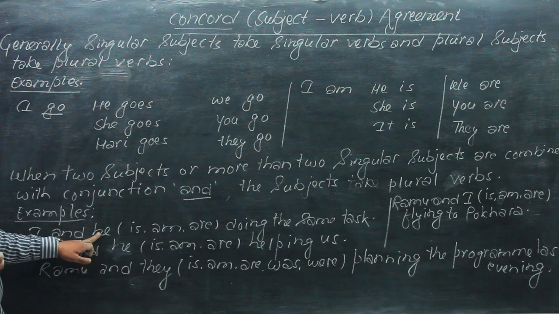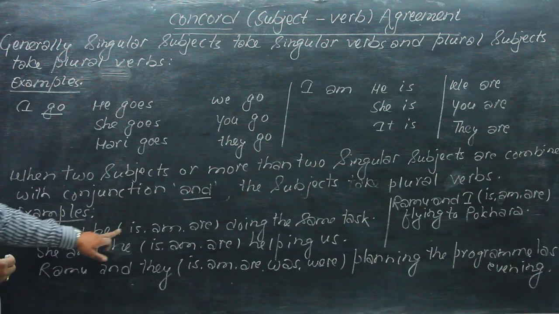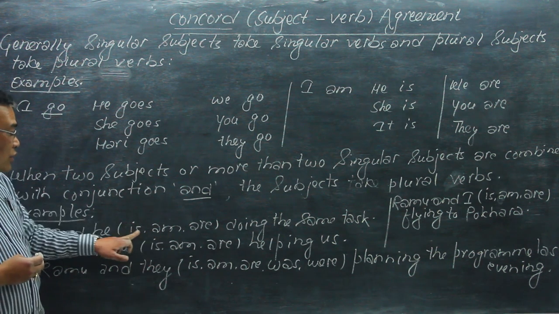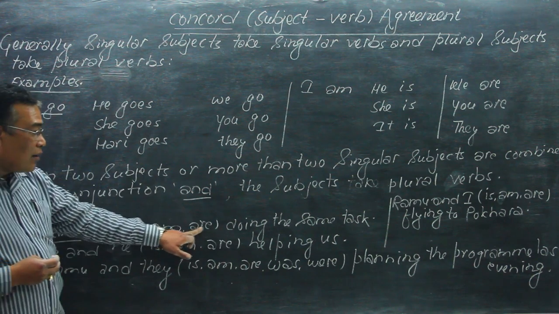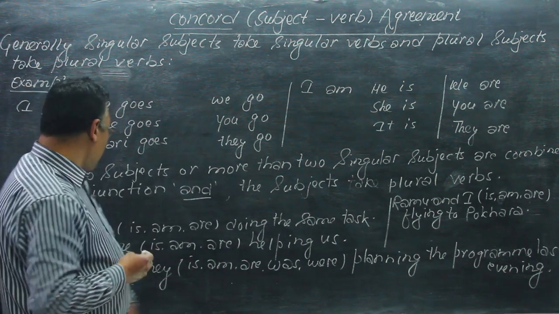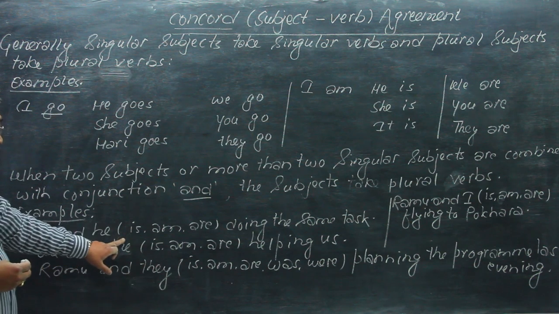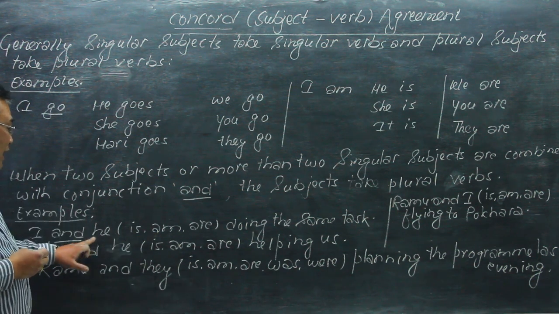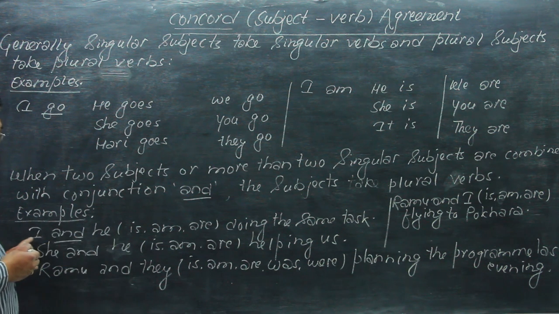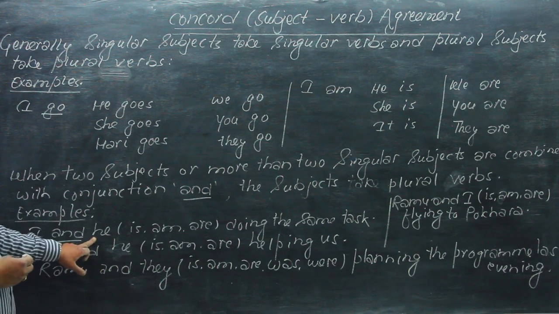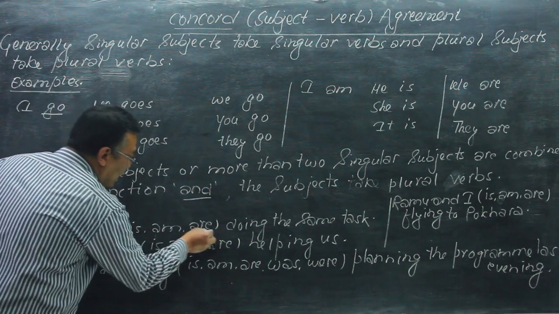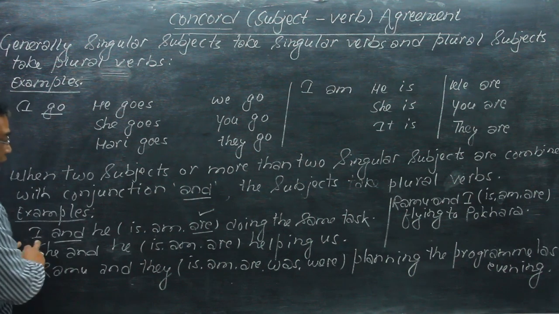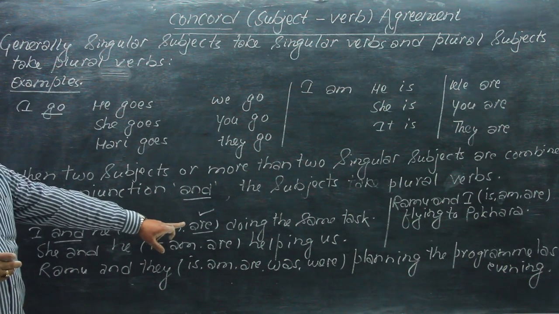Which is correct here, is, am, or are? I text am and he text is, but I and he is plural. So are is correct here. I and he are doing the same task.